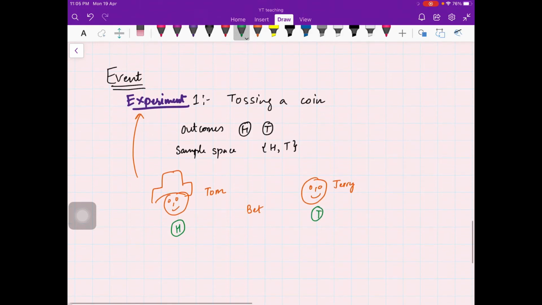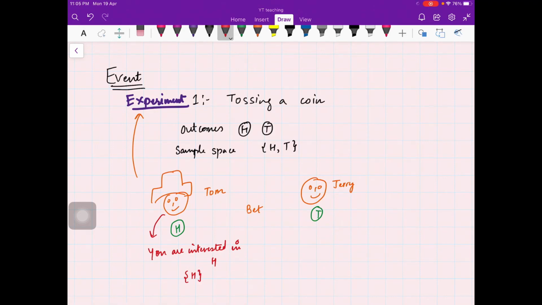Then obviously you are interested in head. So this H, the set which contains only head, is the set in which you are interested. You want this outcome, and similarly Jerry is interested in his outcome.